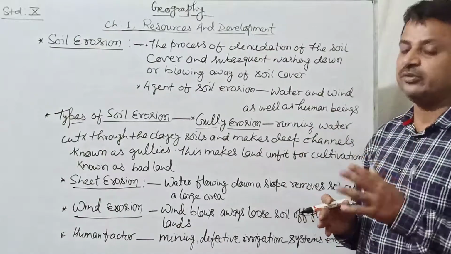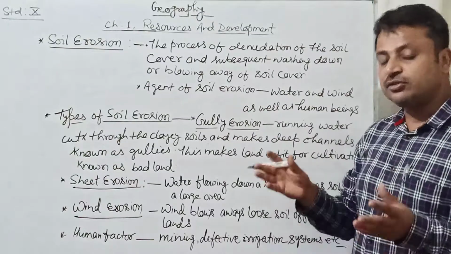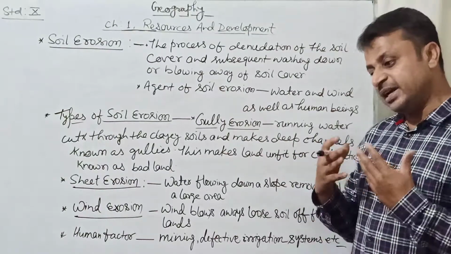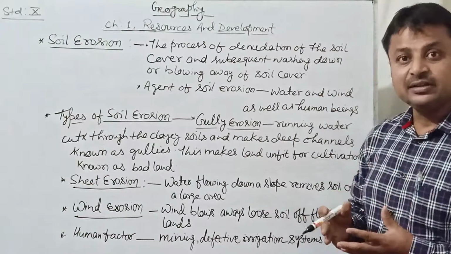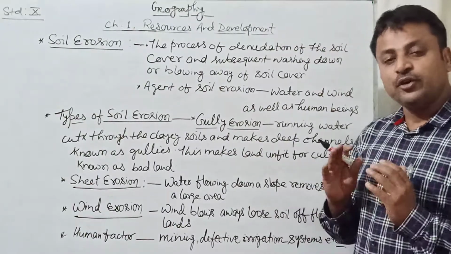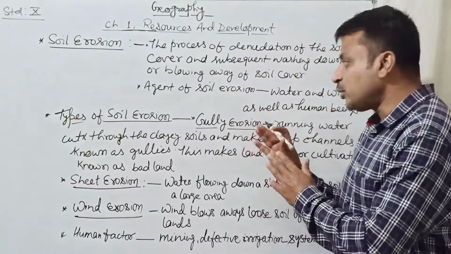And third is the human factor. Human factor means mining, deforestation, over irrigation, and then overgrazing. All this leads to soil erosion. So over here we have to focus on the types of soil erosion.